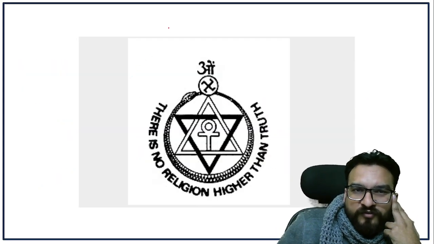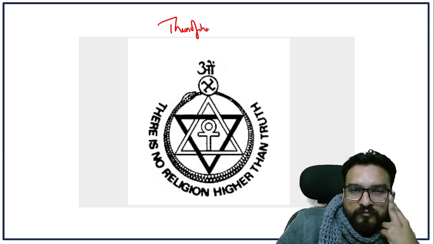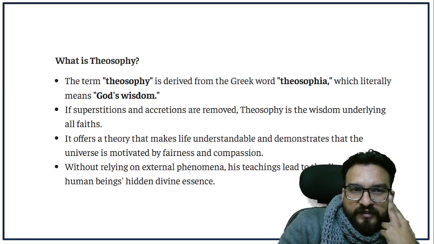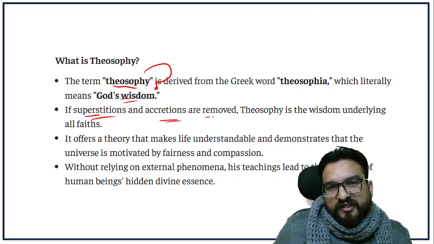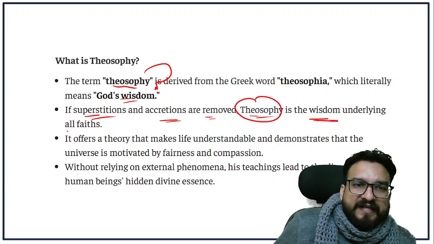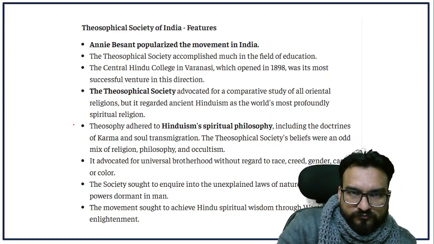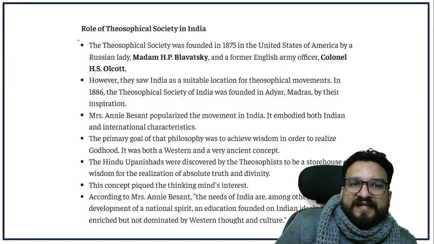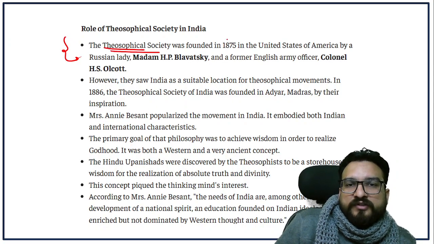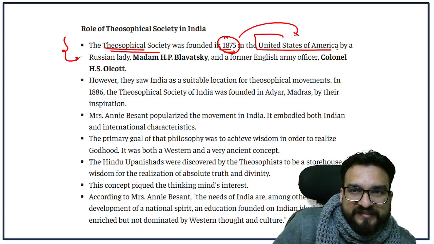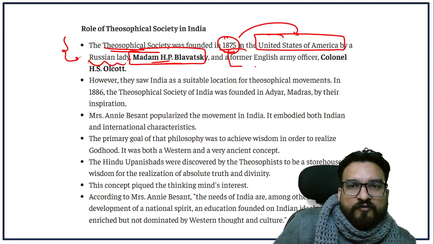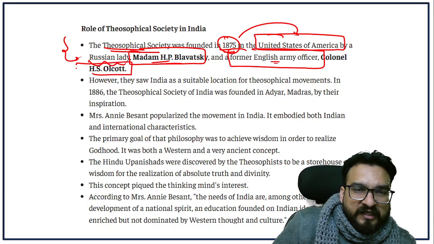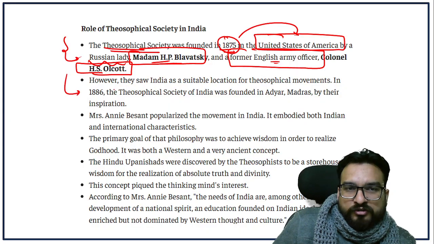Now you see Theosophical Society. Last particular one social reform organization you understand. Here this is the symbol. What is Theosophy? Theosophy means the God's wisdom, right? If superstition and accretions are removed, Theosophy is the wisdom underlying all faiths. Okay. Over here, first of all, you understand that Theosophical Society was formed in 1875 in United States of America. By whom? By a Russian lady, Madam H.P. Blavatsky, and a former English army officer, Colonel H.S. Olcott. They also saw India as a suitable.